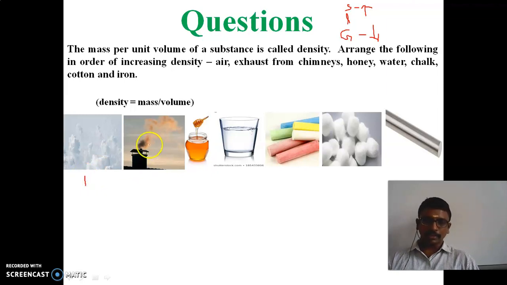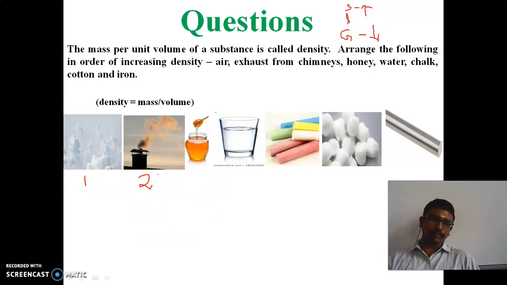Next, exhaust from chimneys contains dust particles, so solid particles are present and the density is higher compared with air. The first is air, and the second in increasing order is exhaust from chimneys.